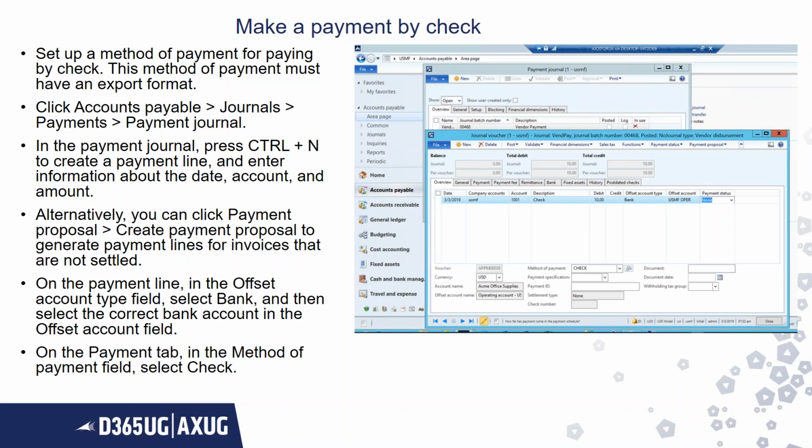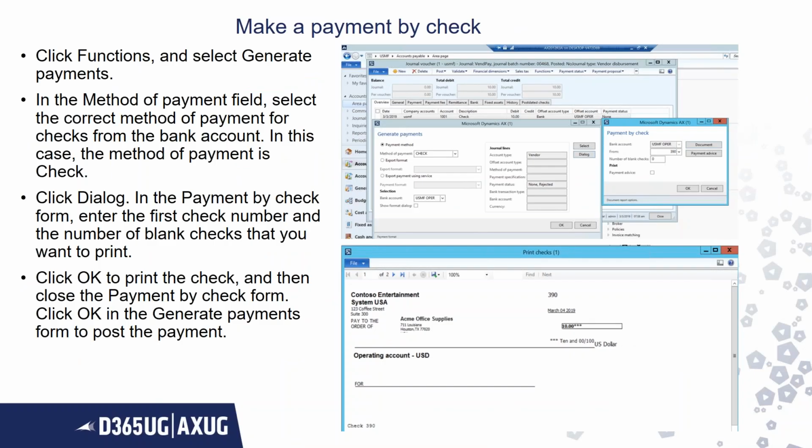Then I will go to functions, generate payment, and then I will select the method of payment as check. The bank account is the USMF operating account, USD, and then this is how the check has been printed, check number 390.